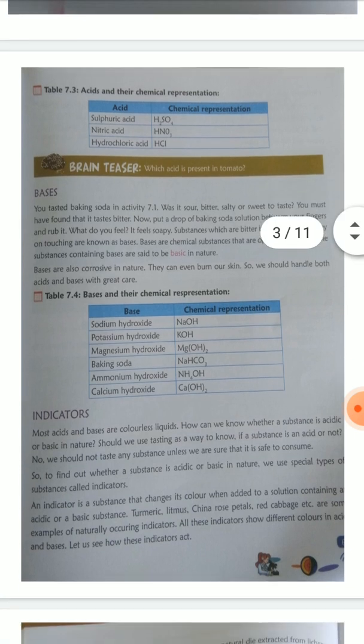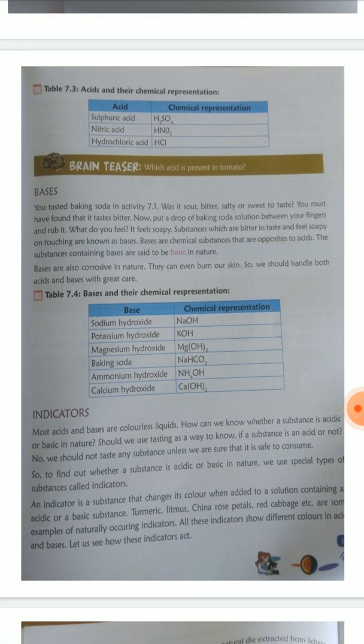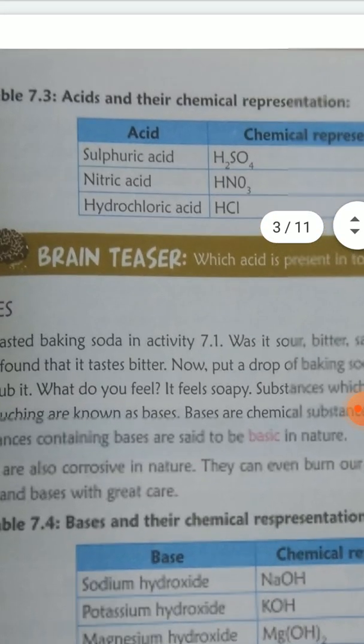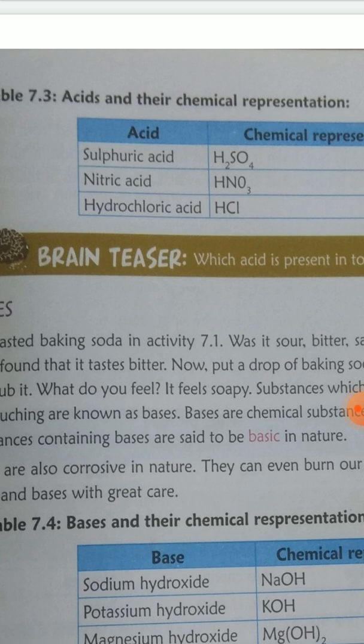The next page gives the acids and their chemical representations. Here sulfuric acid has the chemical representation pronounced H2SO4. So again, I have to repeat, sulfuric acid is represented by H2SO4. You can see H2SO4. Nitric acid is HNO3. Then hydrochloric acid is represented by HCl. All of them contain H. H means hydrogen atom.